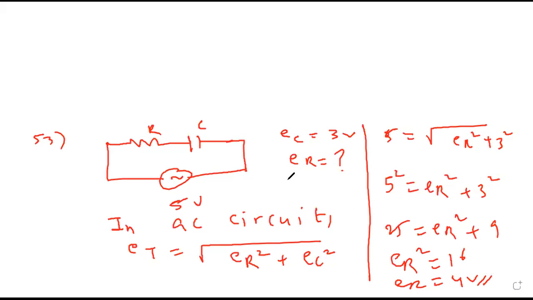Done? Yes, sir. In a series LCR circuit, R is 10 ohm and impedance is 20 ohm. Then phase difference between current and voltage.